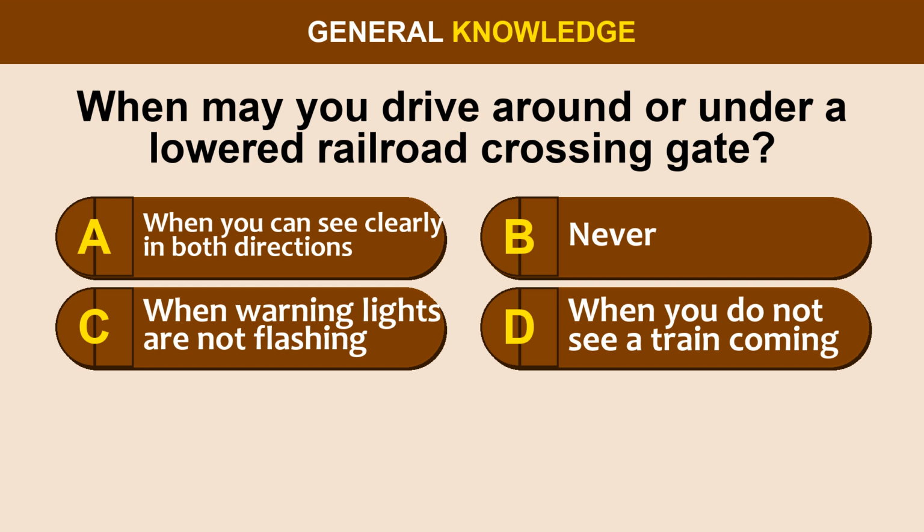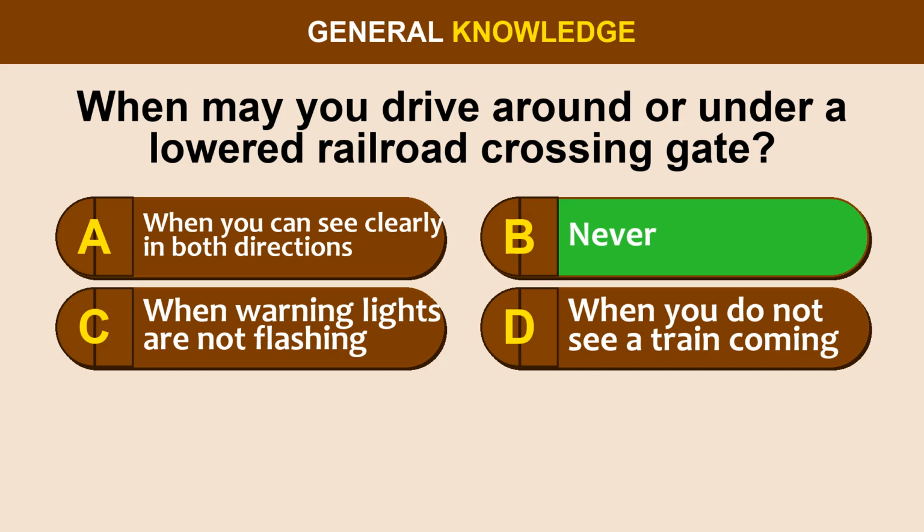Question 51. When may you drive around or under a lowered railroad crossing gate? Option A, when you can see clearly in both directions. Option B, never. Option C, when warning lights are not flashing. Option D, when you do not see a train coming.